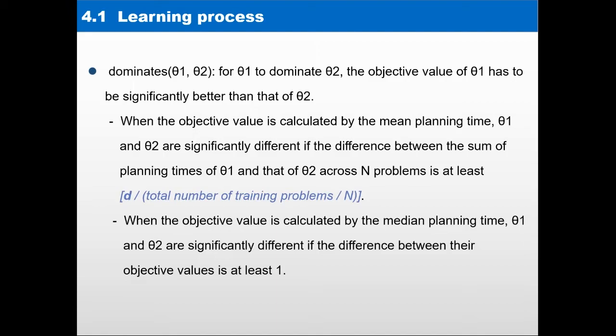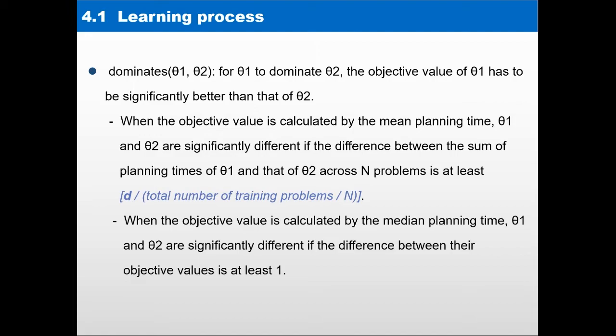The original dominates function says that one configuration dominates another one when the objective value of the first one is better than the second one. But for our experiment, we found that a lot of generated domains actually have very similar performance, and we don't really want a domain to replace another one just because there is a slight improvement.